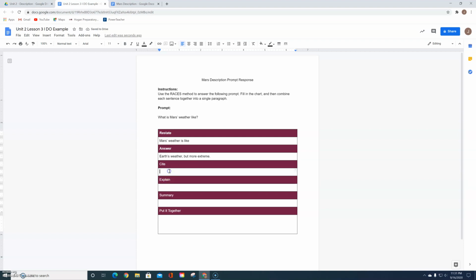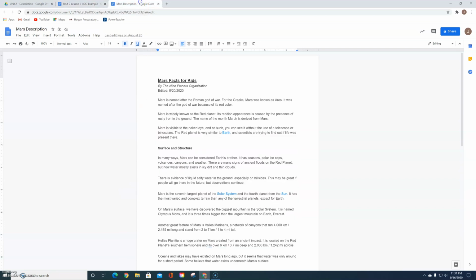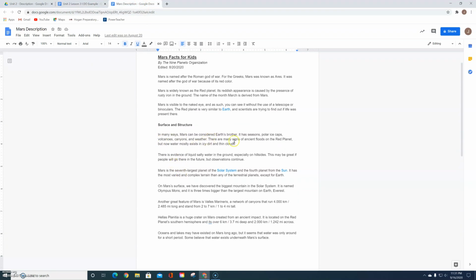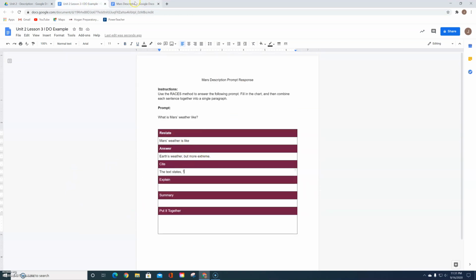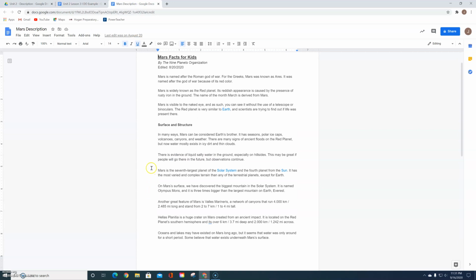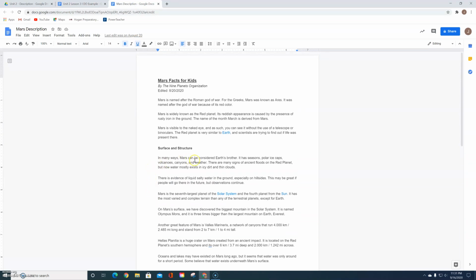Now I have to use the text and cite evidence. So I'm going to say the text states, I'm going to put a comma here, and then put a quotation mark. Then I have to go over here and find something in here that backs up, connects and backs up to my answer here. So, let's see. It says Mars can be considered Earth's brother. It has seasons, polar ice caps, volcanoes, canyons, and weather.